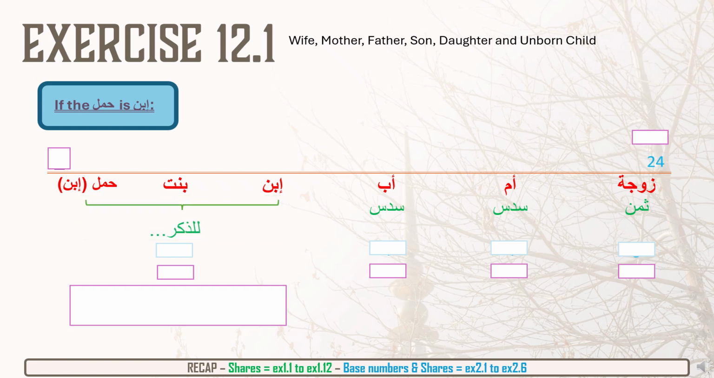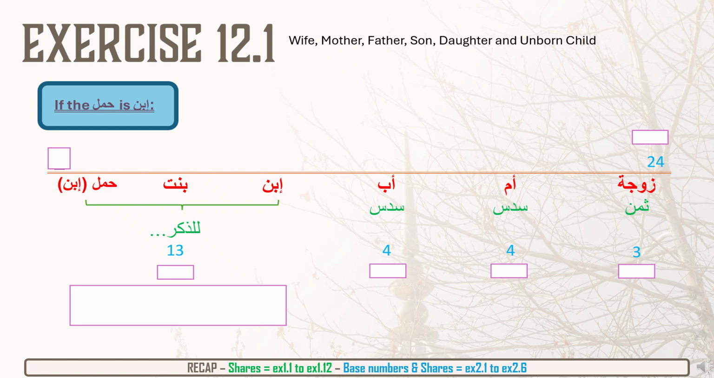The wife will get an eighth of 24, which is 3. The mother and the father will both get a sixth of 24, which is 4 each. And the remaining 13 shares will be given to the children. Now, because 13 doesn't split up between the children, remember the children will be regarded as 2 for male, 1 for female. So 2 plus 1, 3 plus another 2, 5, be regarded as 5 people. 13 doesn't divide into the 5, so we need a multiplier. The LCM of 13 and 5 is 65.